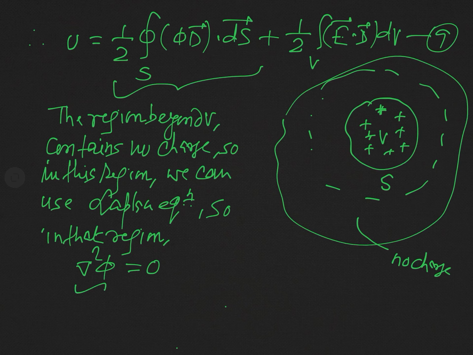And this result, del square phi equal to 0, actually implies that the integral in the first term of equation 9 will not in fact be altered if we extend the limit of the volume of integration to any larger volume. You can say the surface may be of infinite dimension, and even then this integral will not change.